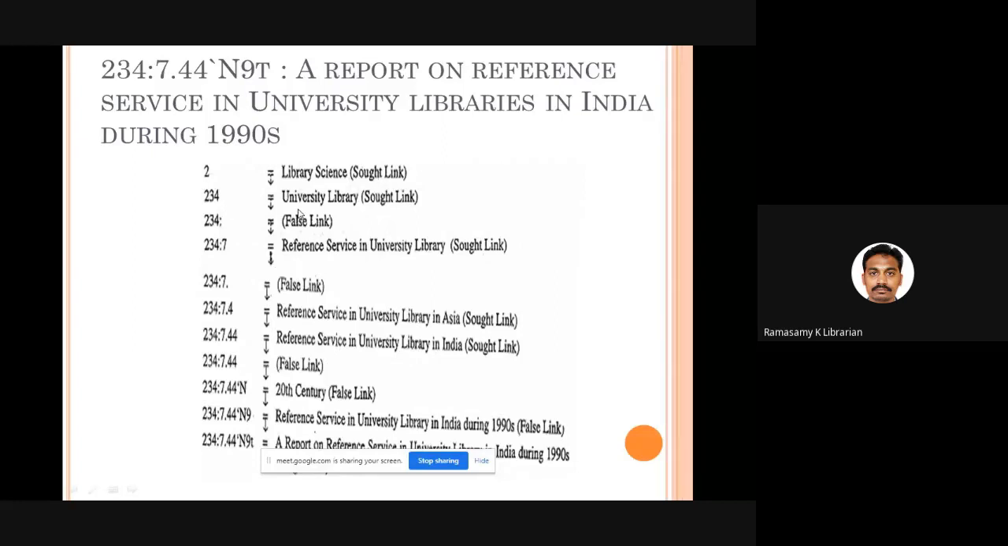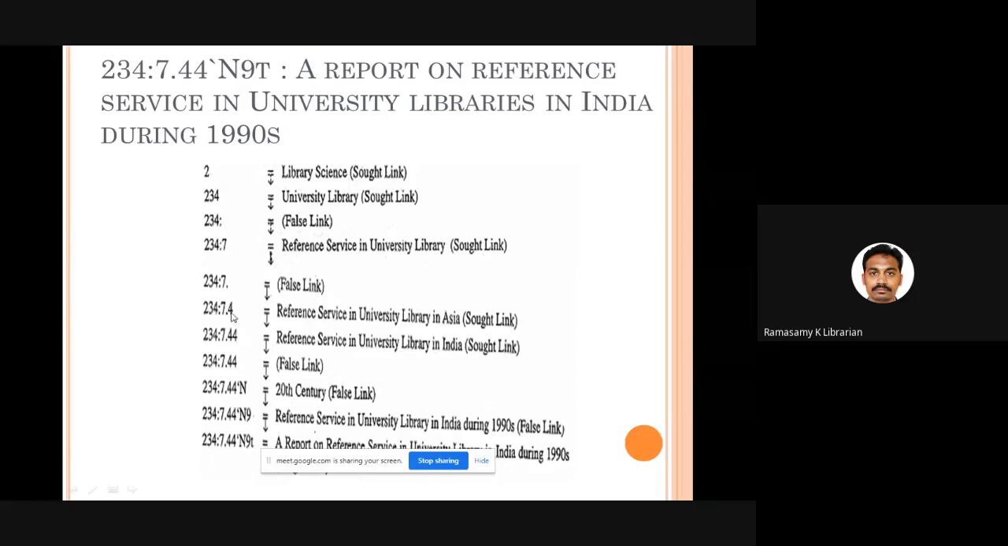2, 3, 4 university library. Students may come and ask, sir, I want some books on university library administration or university library automation. It's a sort link. 2, 3, 4 colon. Any number ending with the connecting symbol is called a false link. So no entry will be prepared for 2, 3, 4 colon. Then comes 2, 3, 4 colon 7, reference service in university library. This is a sort link. You can take it. Then 2, 3, 4 colon 7 dot. This is a false link because it ends with a connecting symbol.